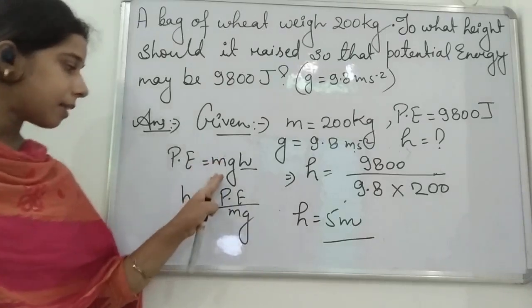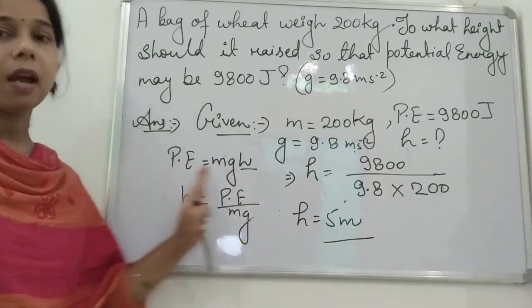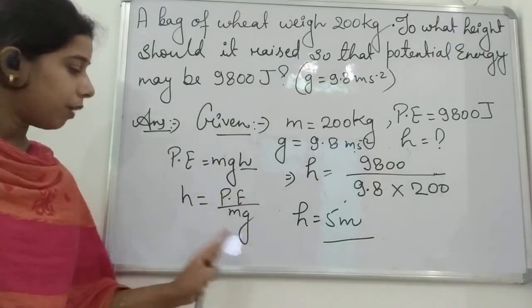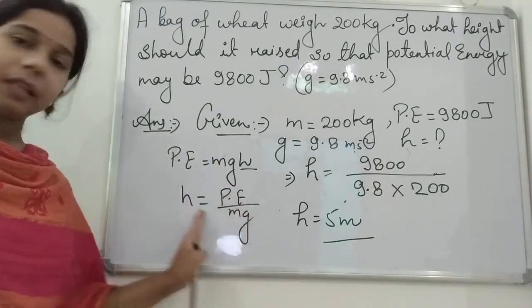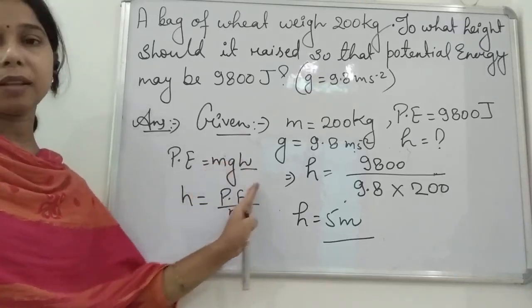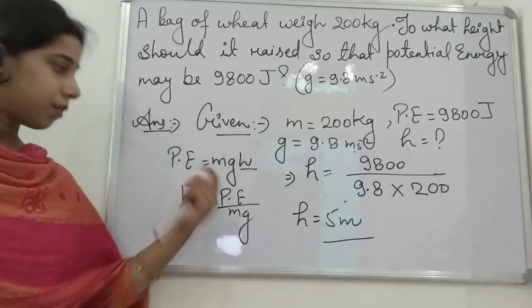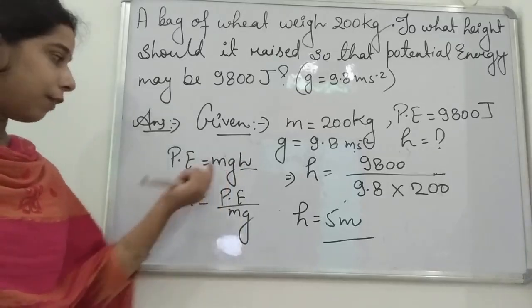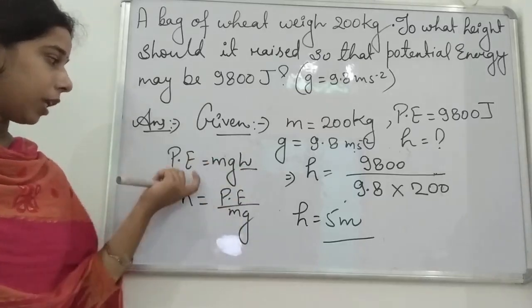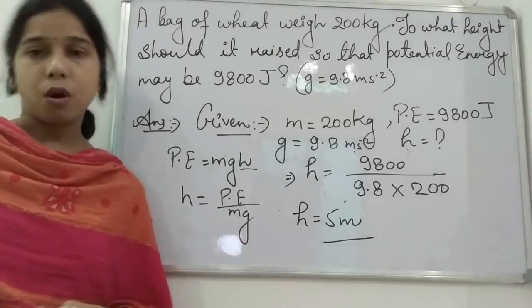Okay, so if the mass is given, acceleration due to gravity, that is known to us, and potential energy is given, height we have to find. So we will arrange it such that we will get the height. If potential energy we have to find, then we will use the formula, that is mass into acceleration due to gravity into height. And if suppose the mass we have to find, then we will put the mass here, and potential energy divided by gh will give the value of the mass also, student.